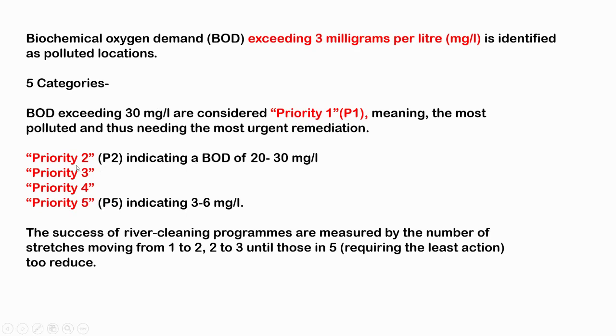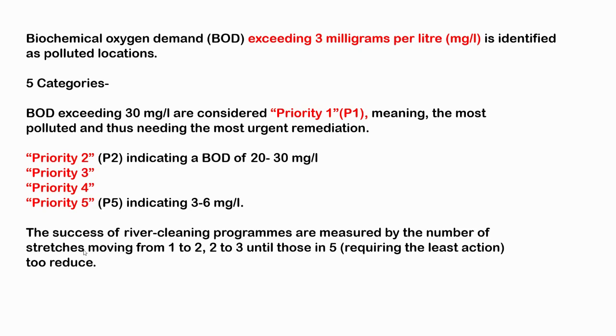Then we have priority 2 or P2, which indicates a biological oxygen demand of 20 to 30 milligrams. And then there are P3 and P4, which stand between 3 milligrams and 20 milligrams. So if it is more than 10 or more than 15, but less than 20, they would come in the category of P3 and P4. And the last one is P5, where it is above 3 milligrams but below 6 milligrams. So between 3 and 6 milligrams per liter, the P5 area exists.